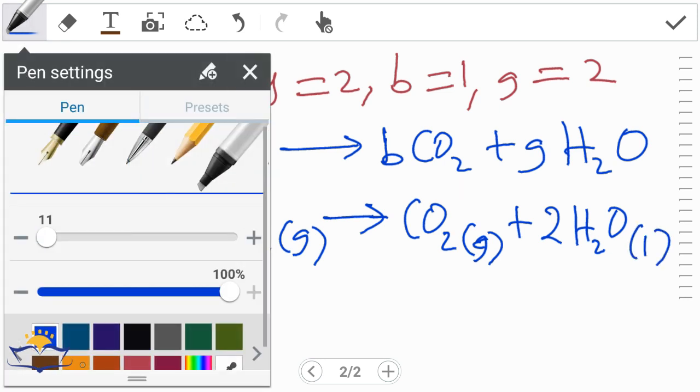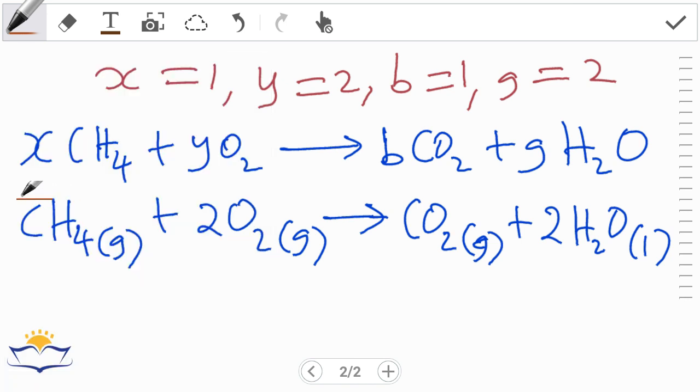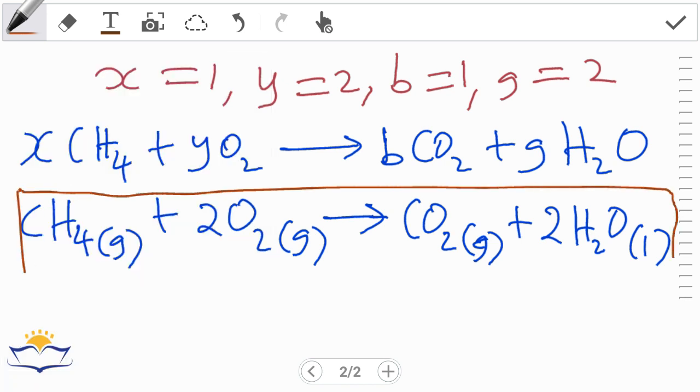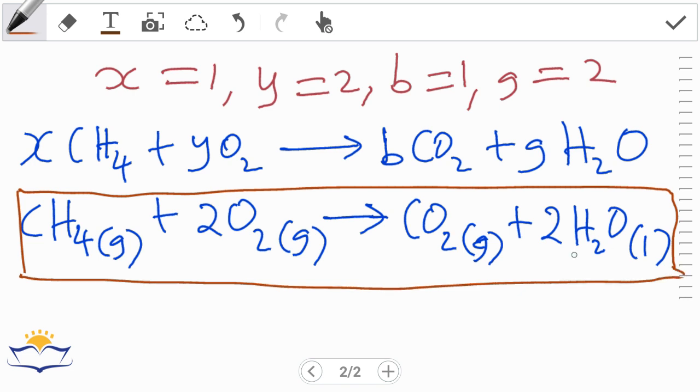And you can see our chemical equation is fully balanced.